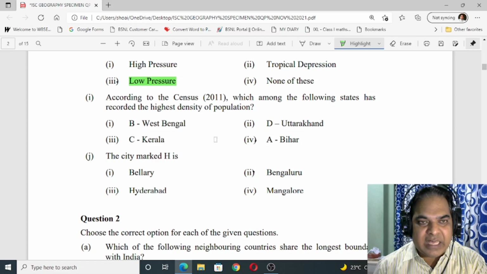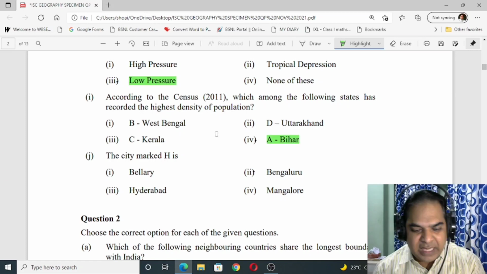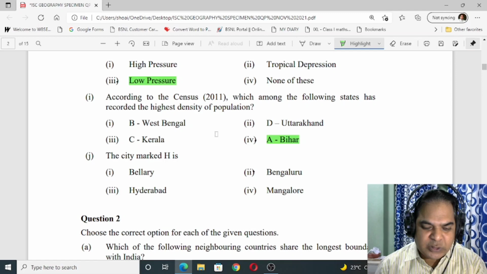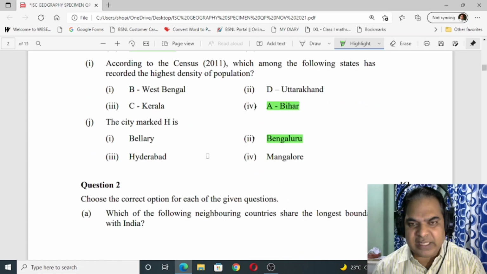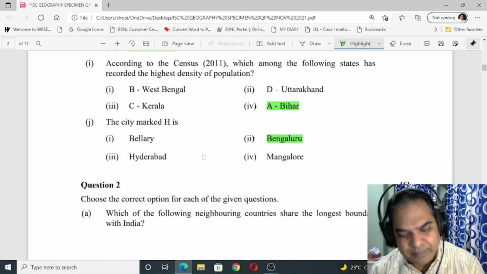So the answer is Bihar. Okay, that is Bihar. Now next one, J, the city marked H is. Okay, it is Bengaluru. Okay, so again and again going back to the map is taking too much of time, so you can refer your map in the specimen paper and you can go through this.